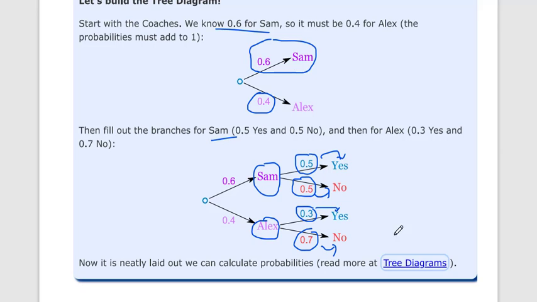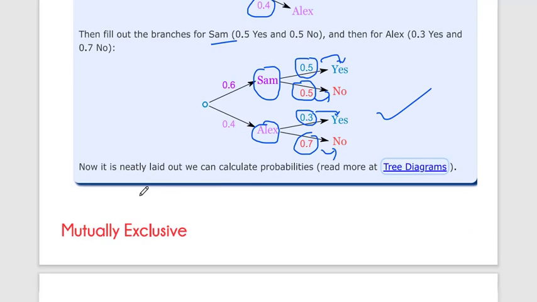This is called a tree diagram, and after this we can calculate the probability of dependent events. We will discuss this in conditional probability in the next lecture. So you can draw a tree diagram like this.